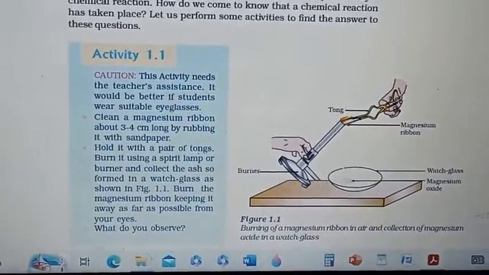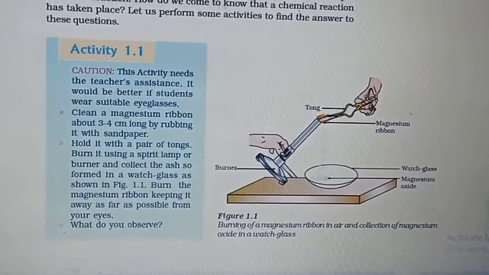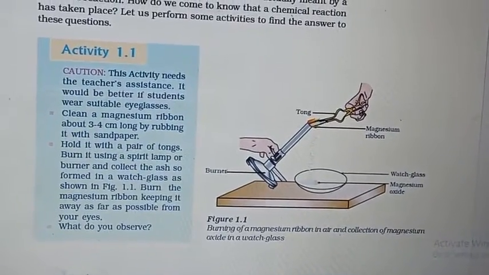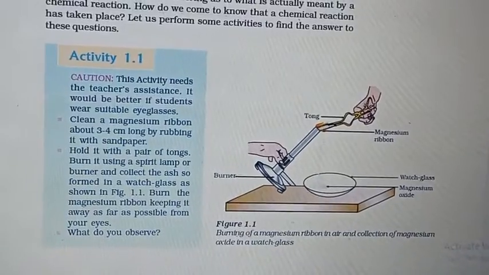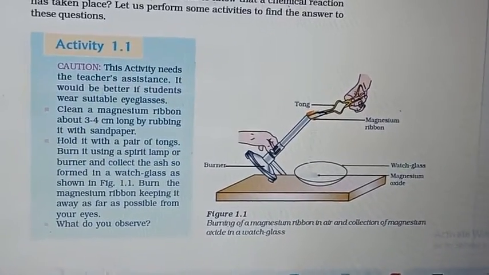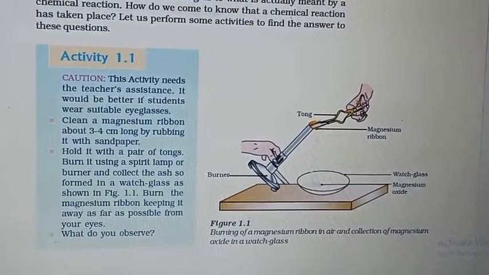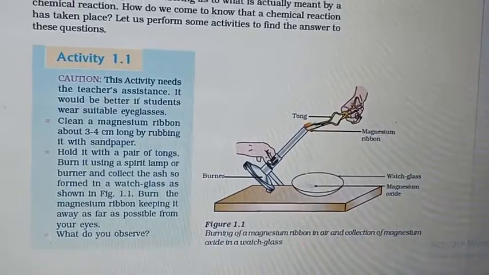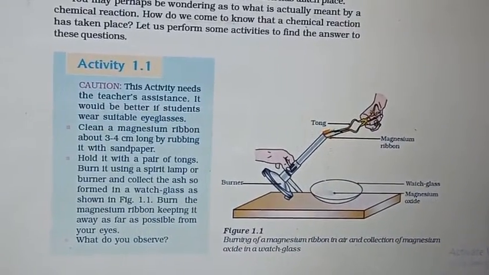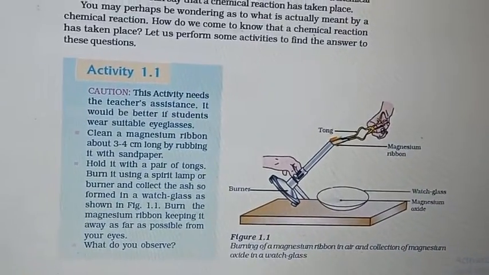In activity 1 we can see a figure, the burning of magnesium ribbon in air and collection of magnesium oxide in a watch glass. In the figure we can see the tongs and the magnesium ribbon. What is the symbol of magnesium? Mg. And here at the bottom we can see the watch glass and the setup of the burning. The burner is used.